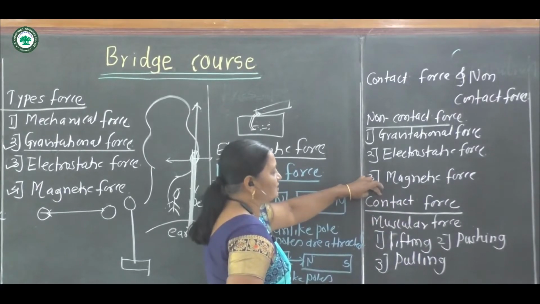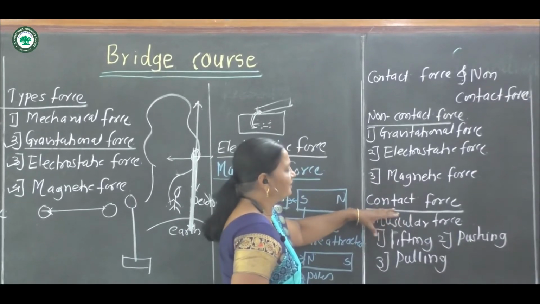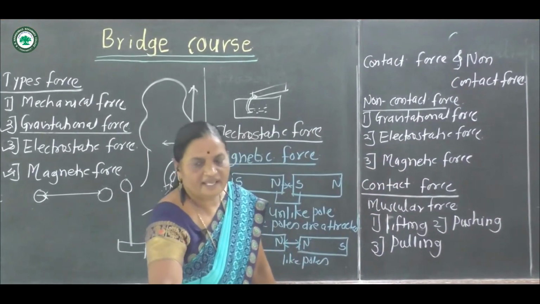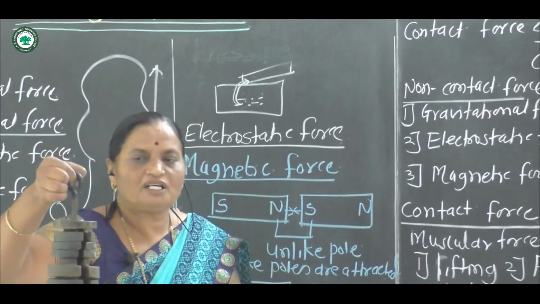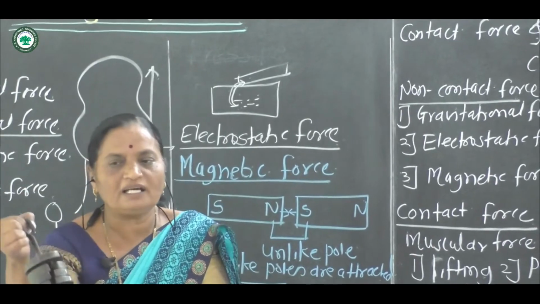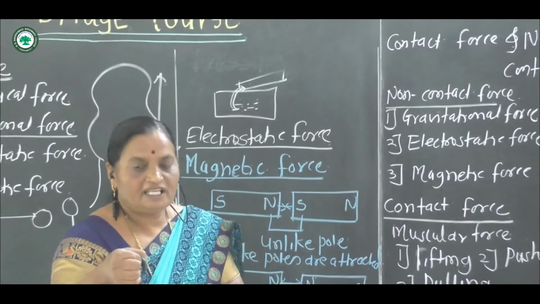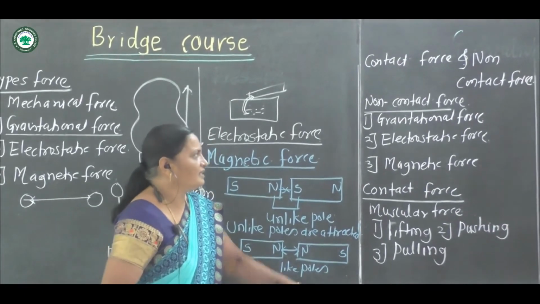This type of force is called contact force. If we lift the weights, this is the muscular force. Suppose we pull the weights, it is the muscular force. If we push the weights, these are the muscular forces.